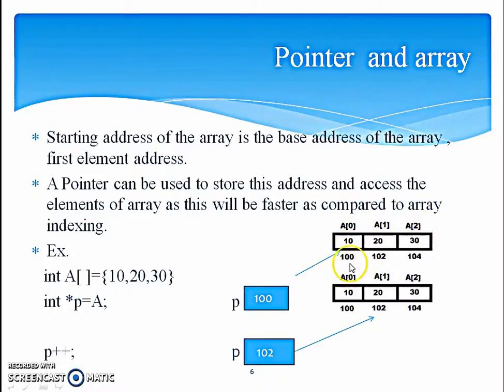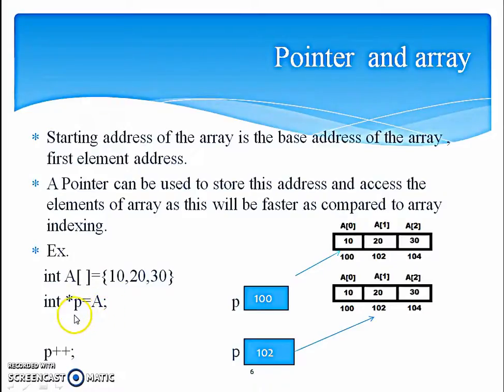A0 goes at 100th location, A1 at 102, A2 at 104, and the values are 10, 20 and 30. Now if we declare a pointer variable, normally we need to put the address of another variable, but here directly A can be stored in P, because A is actually the address of the array.